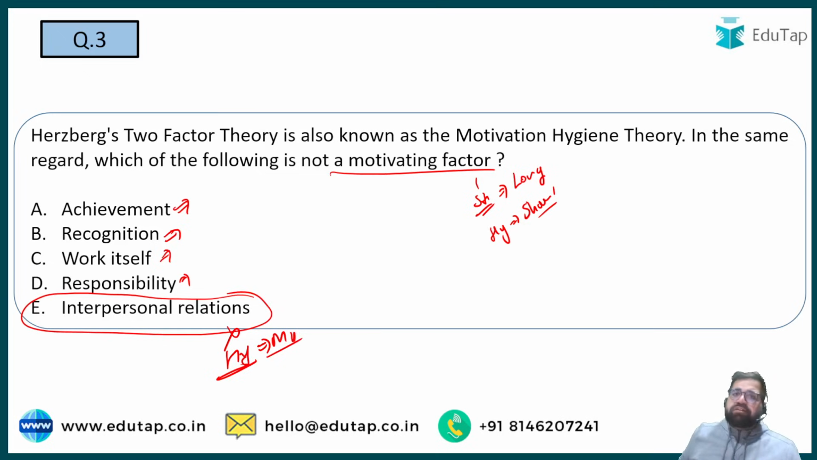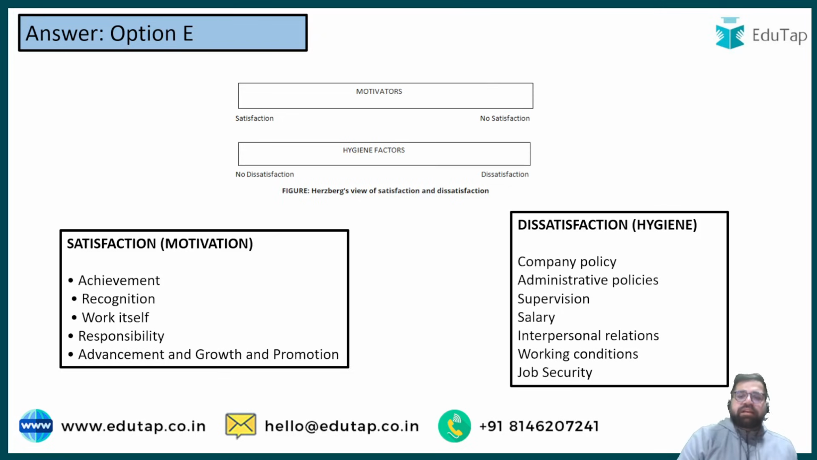Why? Because you need to have knowledge about different types of needs, which fall under multiple factors. So my correct answer for this question will be option number E.